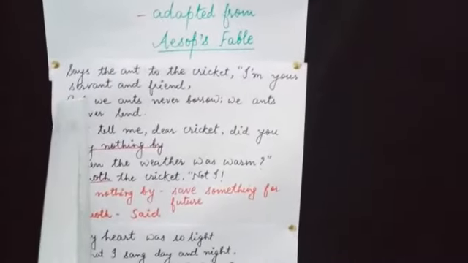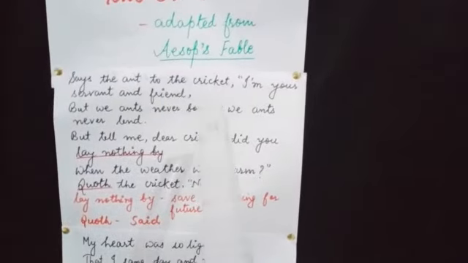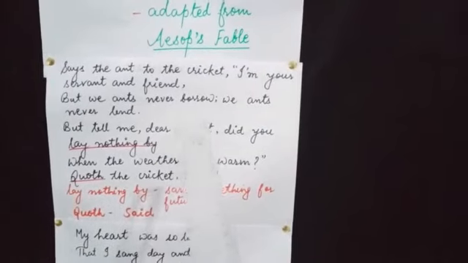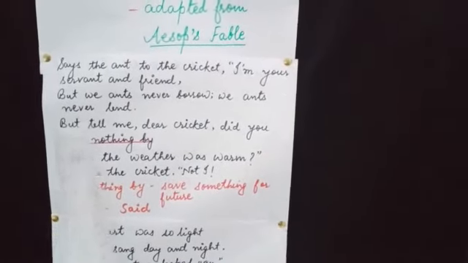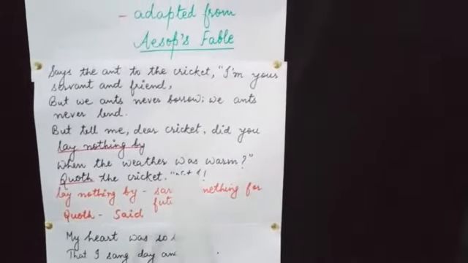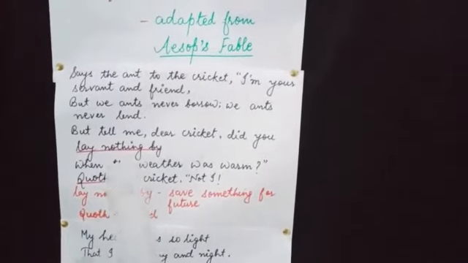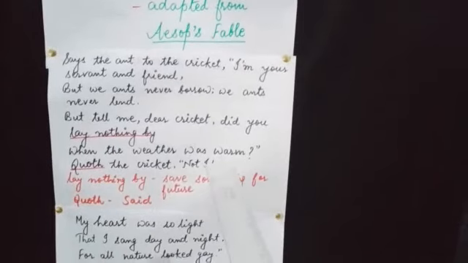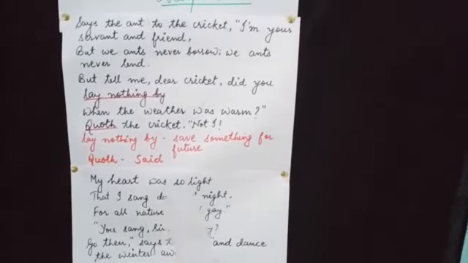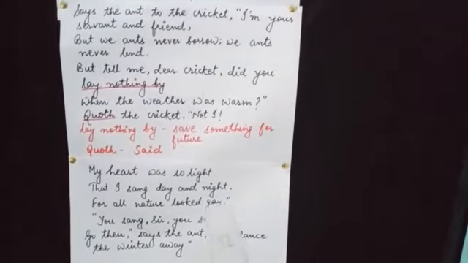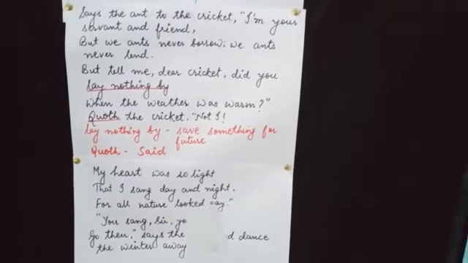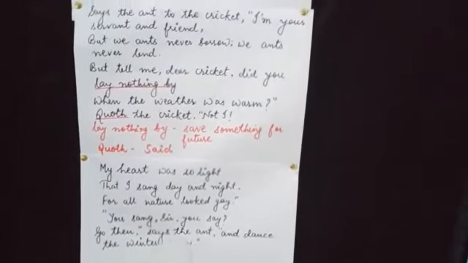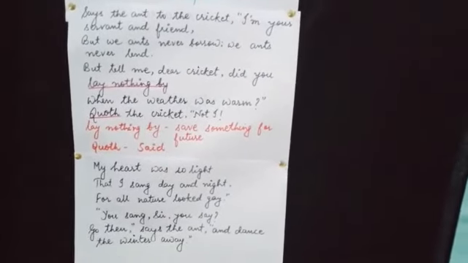Now in the next para, says the ant to the cricket, I am your servant and friend, but we ants never borrow and we ants never lend. But tell me, dear cricket, did you lay nothing by when the weather was warm? Quoth the cricket, not I. My heart was so light that I sang day and night, for all nature looked gay. You sang, sir, you say, go then, says the ant, and dance the winter away.